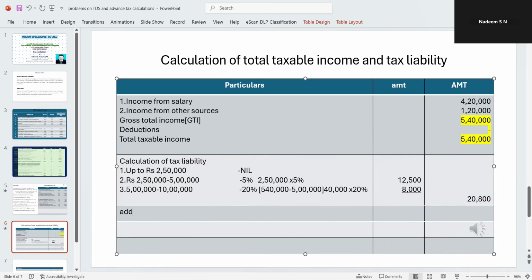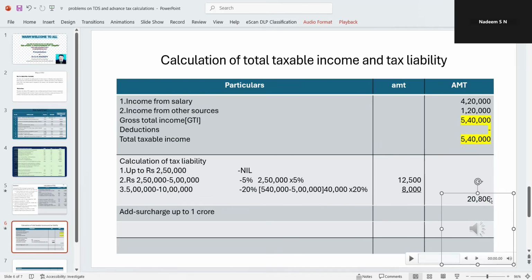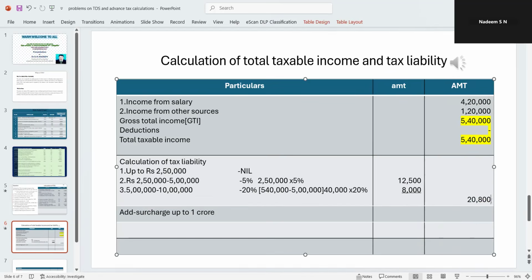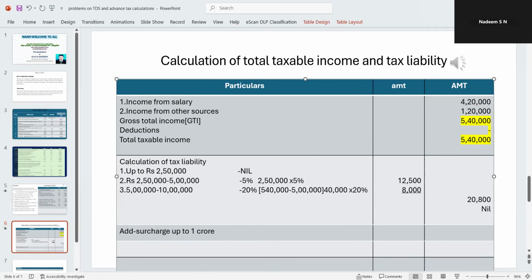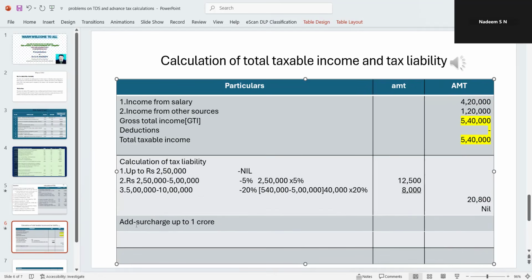So ಇದಕ್ಕೆ ನಾವೇನ್ ಮಾಡ್ತೀವಿ, add surcharge nil up to 1 crore nil. ಸೊ ಸರ್ಚಾರ್ಜ್ ಇಲ್ಲ, ನಮ್ದು ಟೋಟಲ್ ಟ್ಯಾಕ್ಸಬಲ್ ಇನ್ಕಮ್ 1 ಕೋಟಿ ಮೇಲೆ ಹೋಗಿಲ್ಲ. ಹಾಗಾಗಿ you just write it as, type it as nil. So next, finally, health and education cess. Otherwise, you can write it as just education cess. That's okay, no problem.